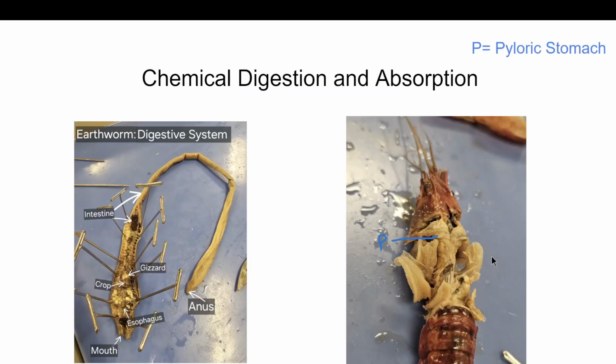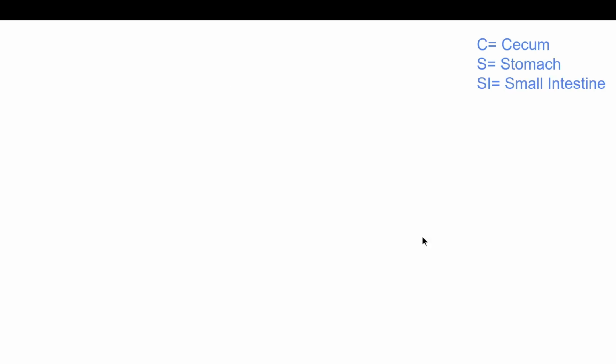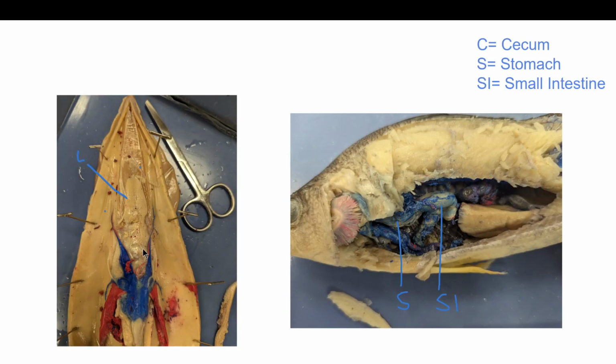Chemical digestion and absorption is also different because the earthworm uses its gizzard and small intestine, and the crayfish uses its pyloric stomach and small intestine. The squid uses its cecum and small intestine, and the perch uses its stomach and small intestine. So they all similarly use their small intestine for chemical digestion and absorption, but also have different organs working as well. They all similarly have a large intestine, which takes undigested material and brings it to the anus where it is excreted.